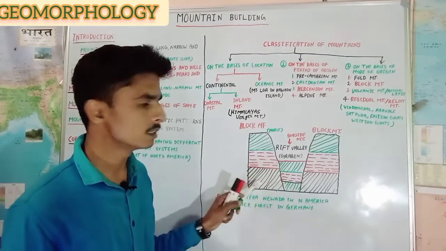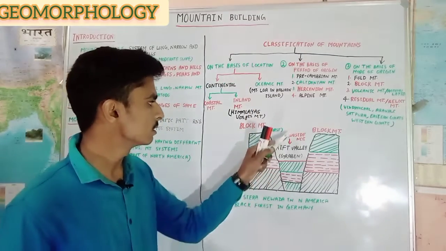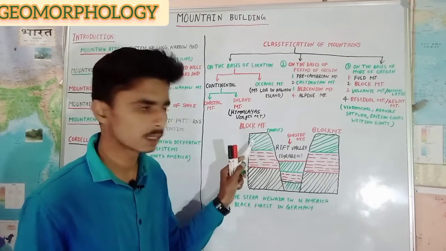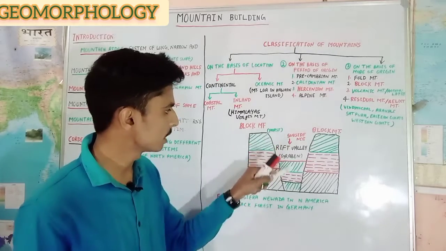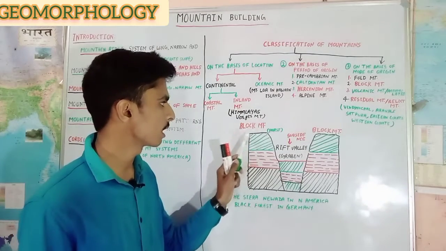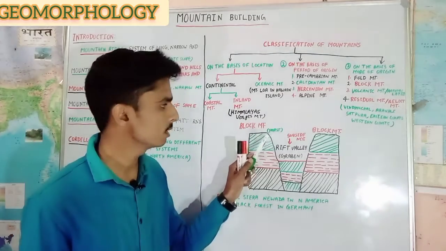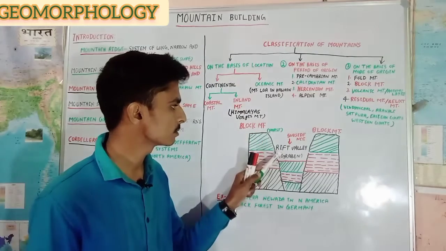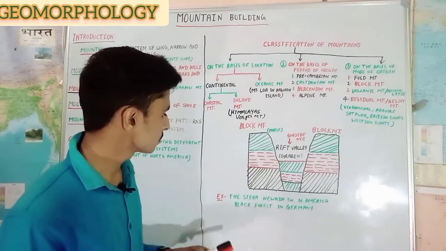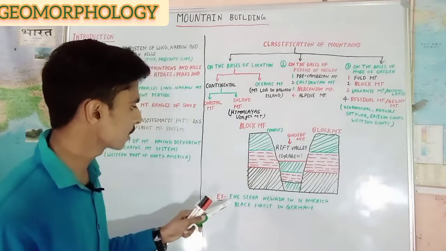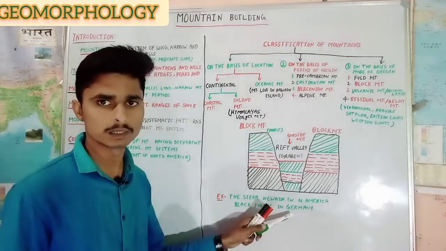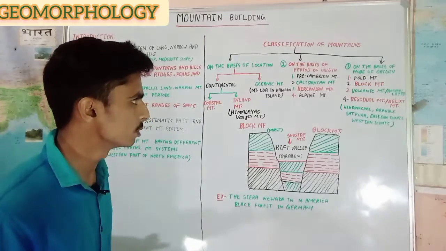block mountains. Here is a figure of block mountains. This rift valley is called a graben, and here are the block mountains, because this part of land is downlifting and this part of land is uplifting. It is called block mountains, and the uplifted part is also called horst and the downdrifted part is called graben. And here are examples of block mountains. The Sierra Nevada in North America and the Black Forest in Germany are examples of block mountains.